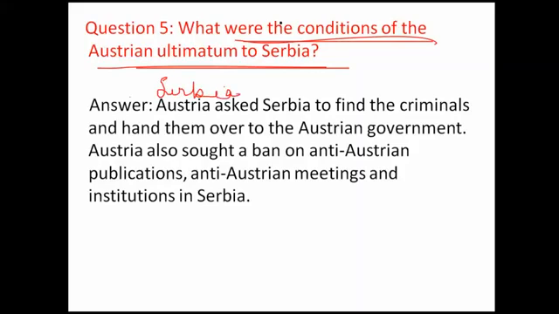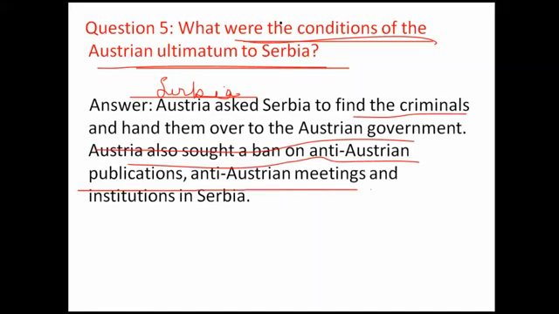So Austria asked Serbia to surrender, to find the criminals and hand them over to the Austrian government. Austria also told Serbia to put a ban on anti-Austrian publications, anti-Austrian meetings and institutions in Serbia.